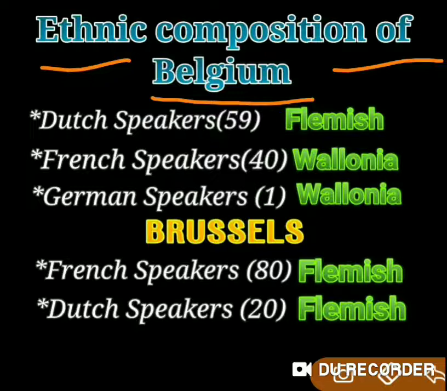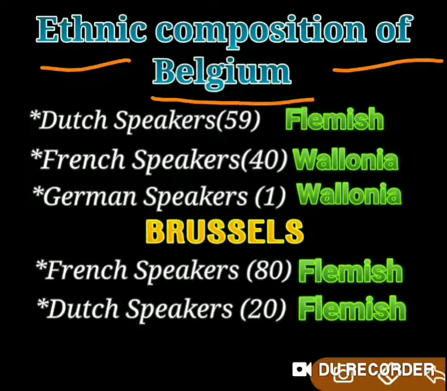So they all live together in one region. That is what we call ethnic composition. And they need not always have the same religion or nationality. There is no rule that they must be from the same religion or the same nation. They can belong to different religions, but if they share the same culture, tradition and customs, they are called one ethnic group. So now let us try to understand the ethnic composition of Belgium.